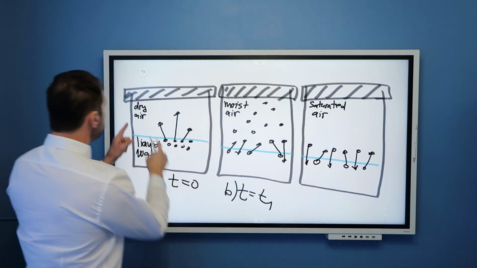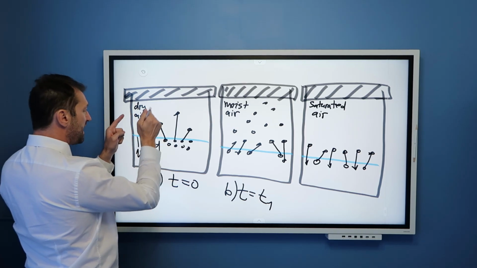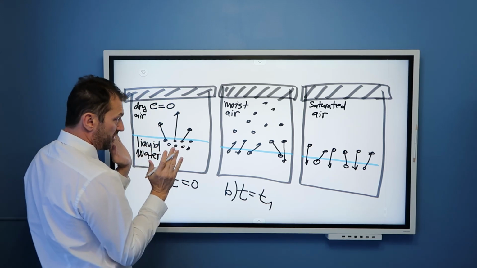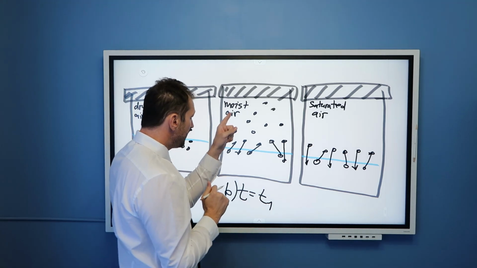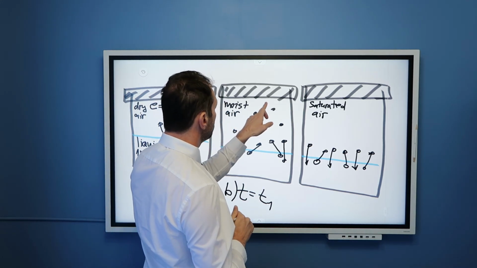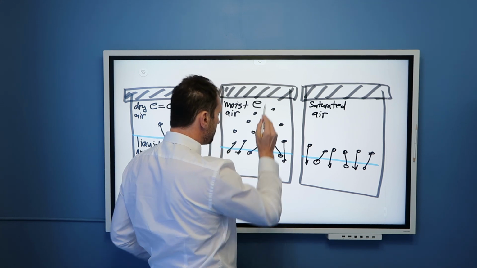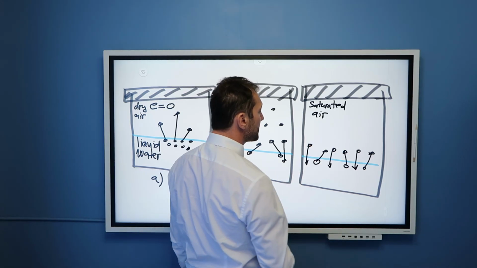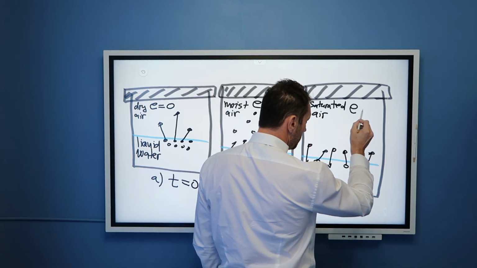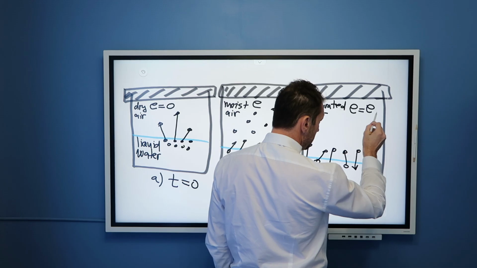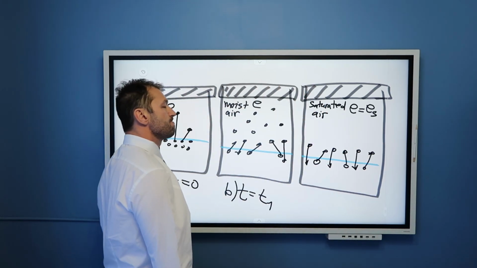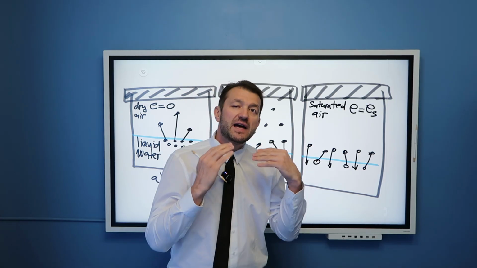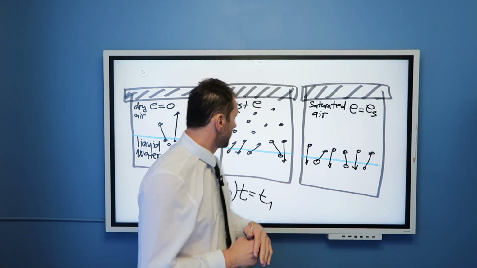Okay? In this case, we have dry air. Partial pressure of water vapor is 0. There is no water vapor. Here, we have moist air. Partial pressure of water vapor is some value E. Here, we have saturated air. Partial pressure of water vapor is equal to saturation pressure of water vapor. Very now important sentence.